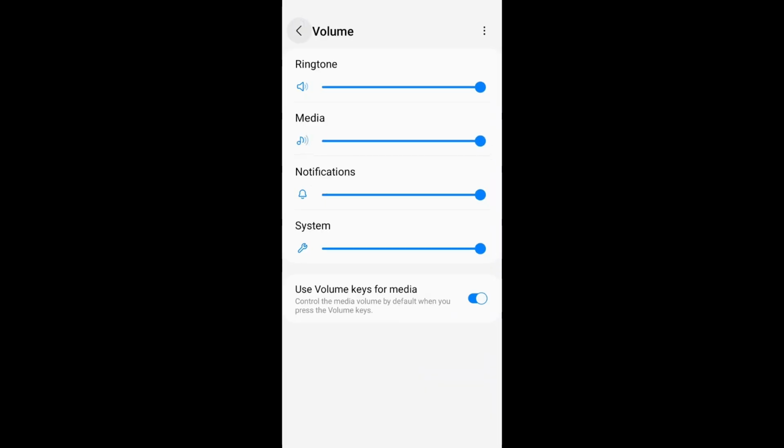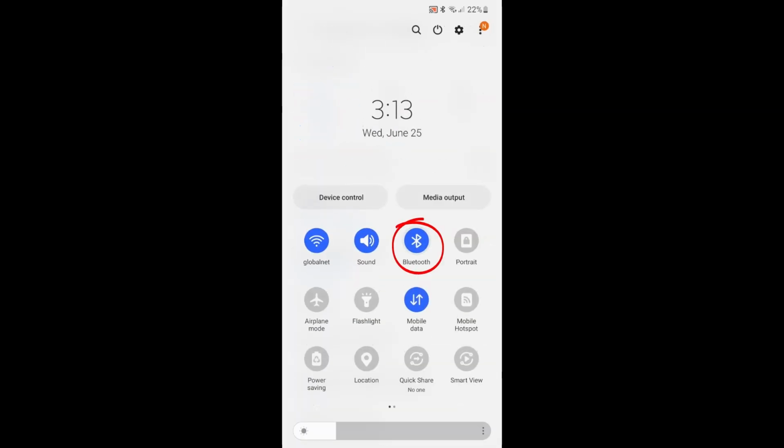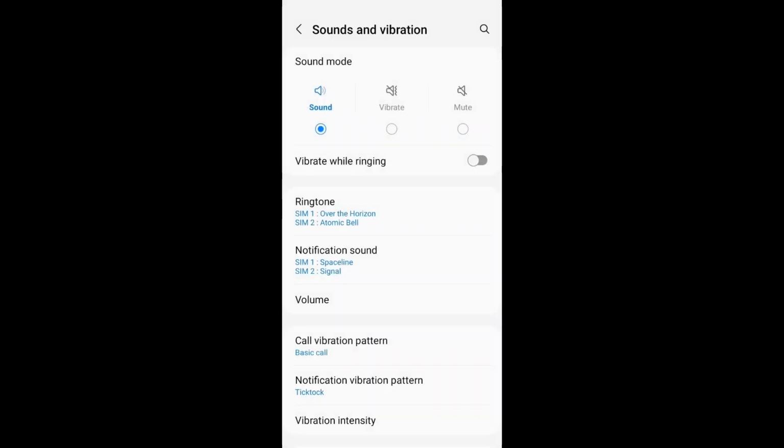2. Check Bluetooth. Swipe down to open the Quick Settings panel on your phone and turn off Bluetooth in case the sound is being redirected to a connected device.